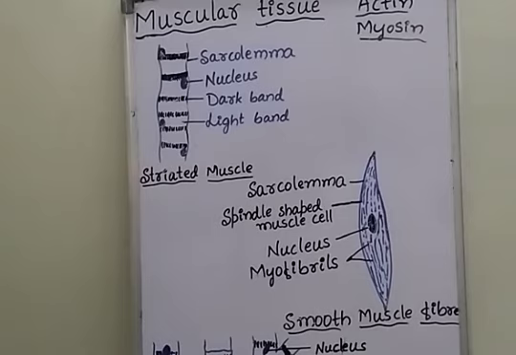The main function of smooth muscle fibers is that they are helpful in the movement of food through the alimentary canal. These smooth muscle fibers are present in the digestive system of human beings.